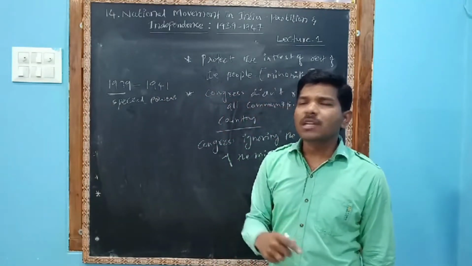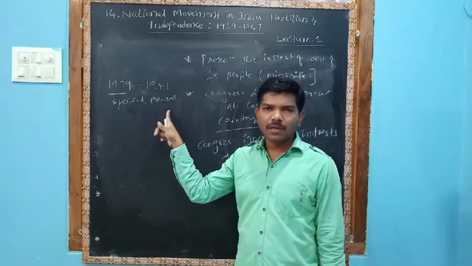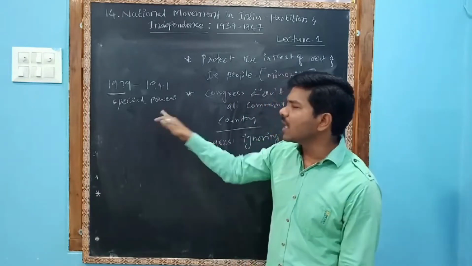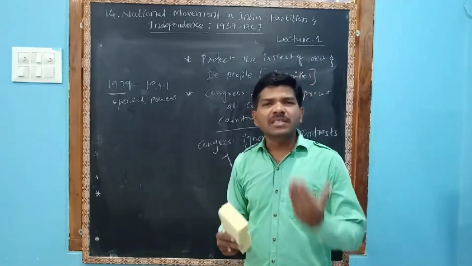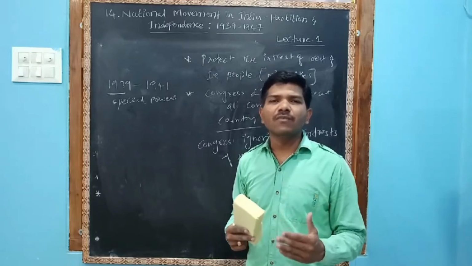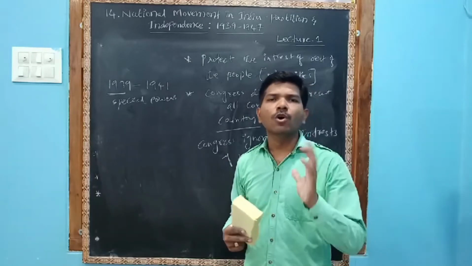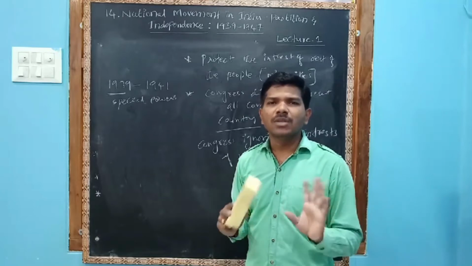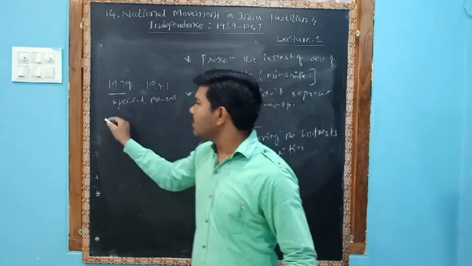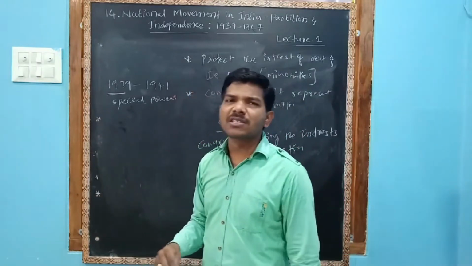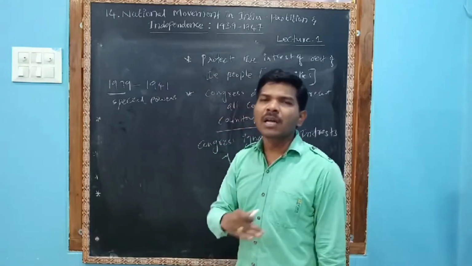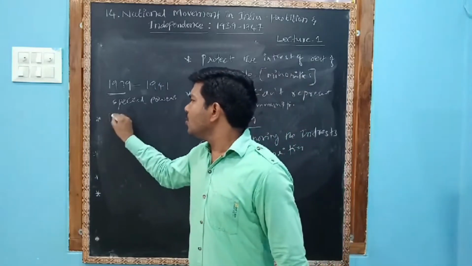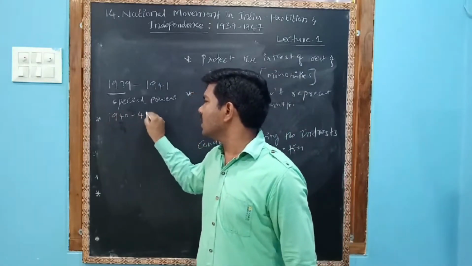If anybody does revolution against the British government, if anybody criticizes the government, they were sent to jail without trial, without court, without prosecution. So in a peaceful manner the resistance was going on. The independence movement was going on peacefully during 1940 and 1941.